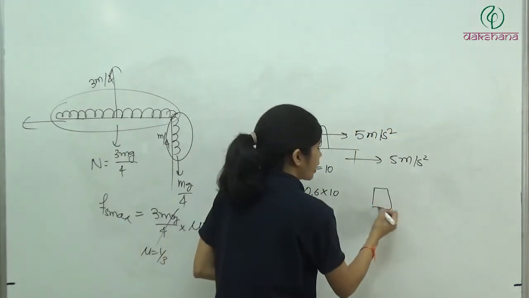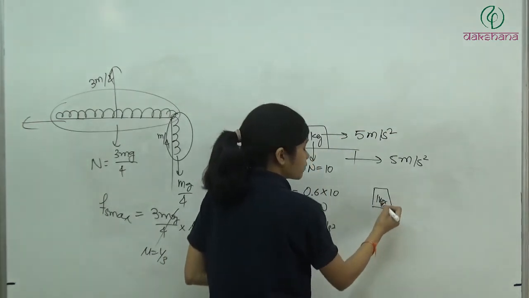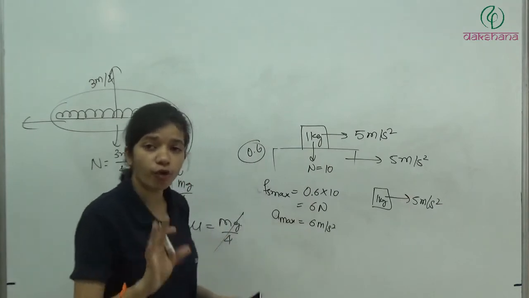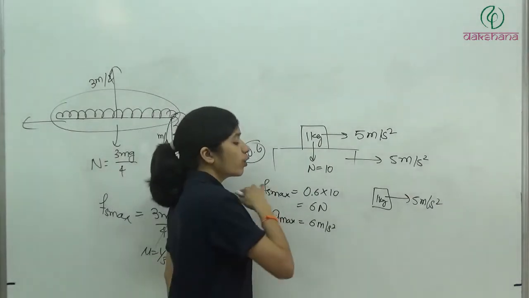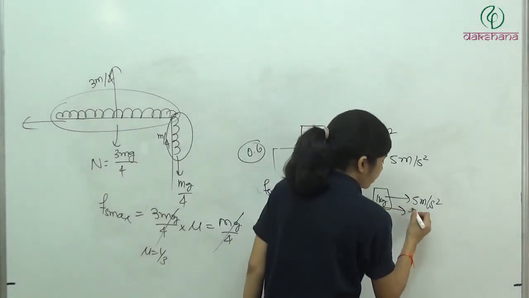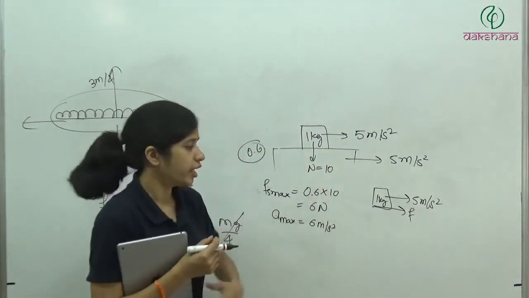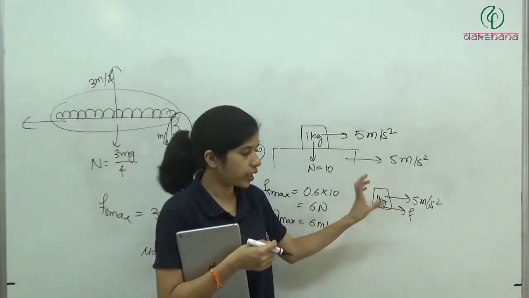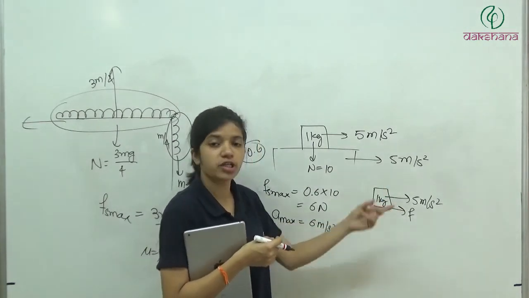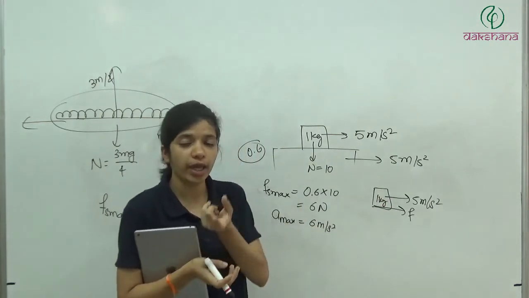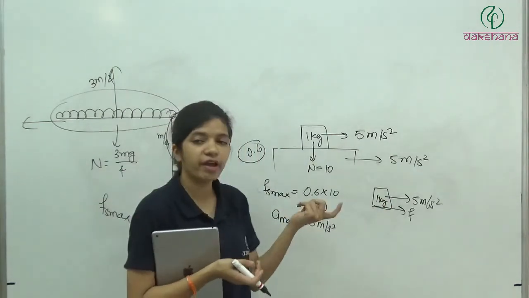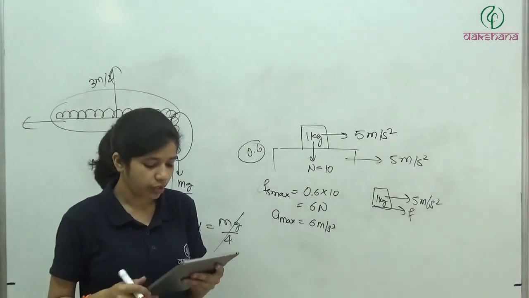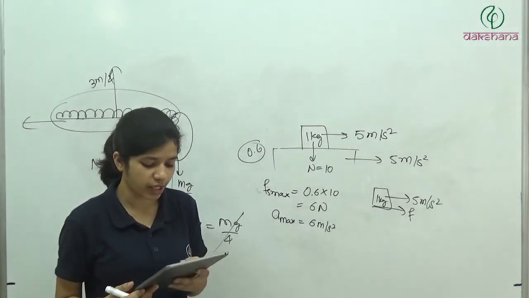Now just focus on the FBD of the 1 kg block. It is moving with 5 meter per second square, and there is only one force possible on it in the horizontal direction. That will be friction only. So now what can we write? Net force on this block in horizontal direction is equal to MA. Net force on it in horizontal direction is friction. So friction is equal to MA. M is 1 and acceleration is 5. So what will be the value of friction acting on it? It will be 5 Newton. So the first option is correct.